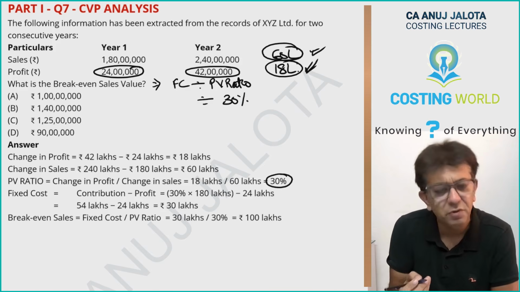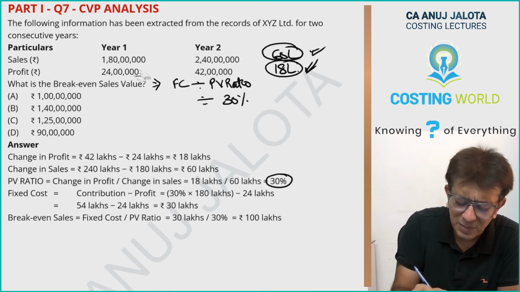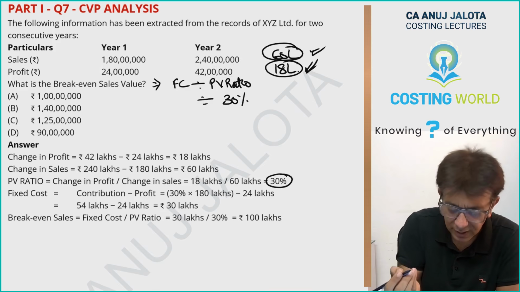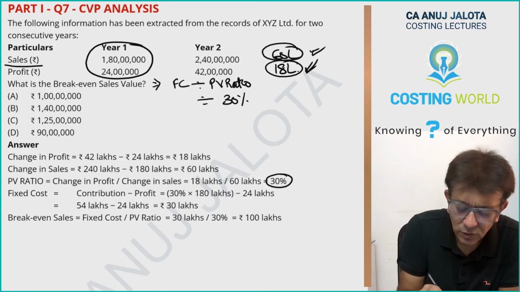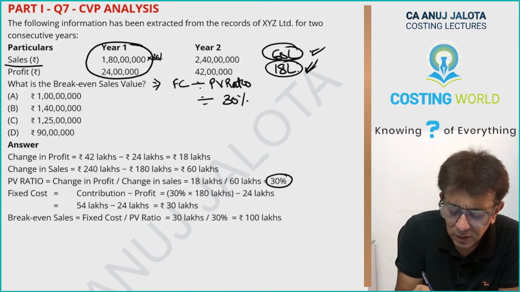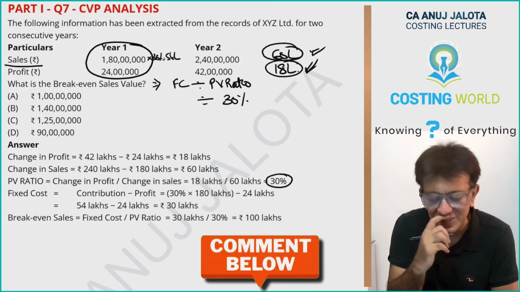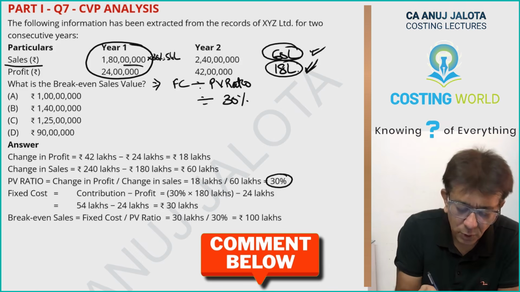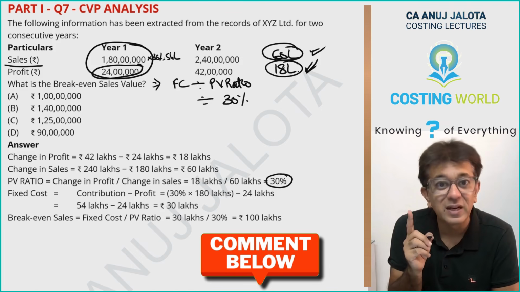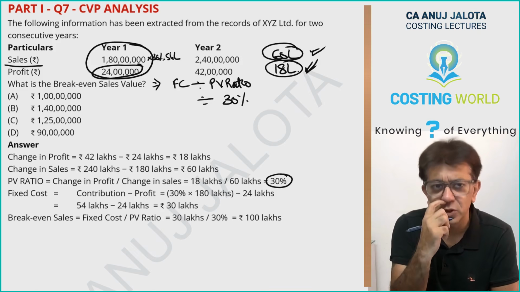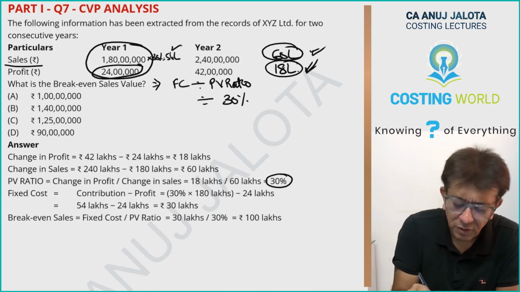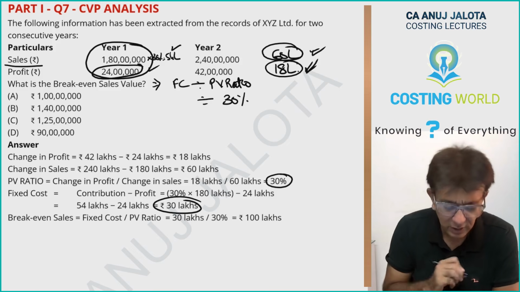Now get your fixed cost. Fixed cost is simple. Substitute in any year's data. For example, you can substitute in this year's data. This year sales was 180 lakhs into 30%. So 54 lakhs you must have got as your contribution. Profit was 24 lakhs. So in the middle, 30 lakhs must be your fixed cost. Fixed cost is contribution minus profit, no? So 54 lakhs minus 24 lakhs will give you 30 lakhs.